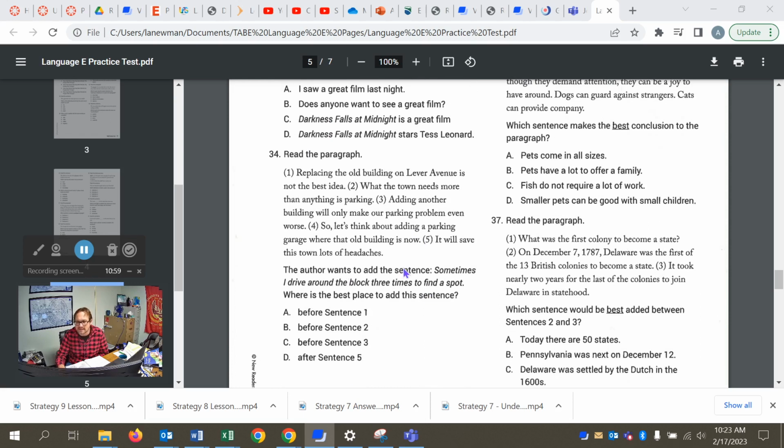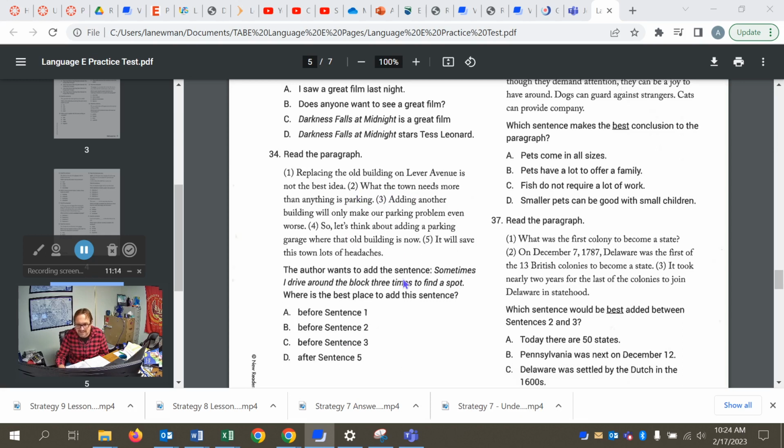All right, on to 34. The author wants to add this sentence. Sometimes I drive around the block 3 times to find a spot. So the answer is C, before sentence 3, between 2 and 3. What the town needs more than anything is parking.